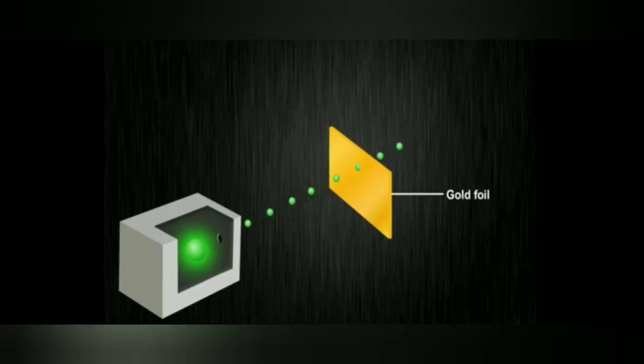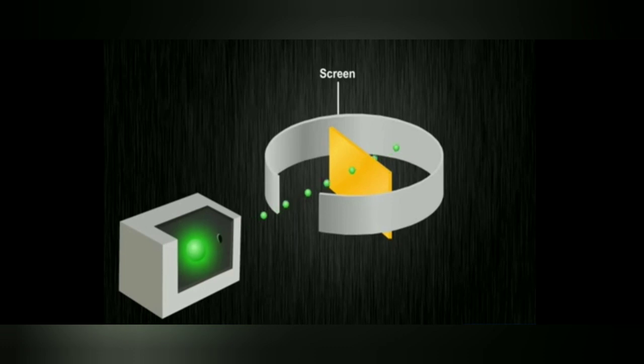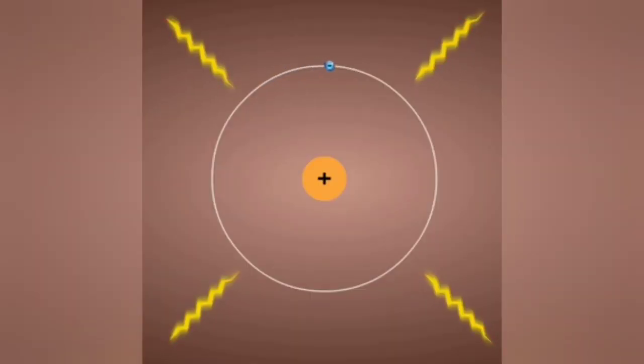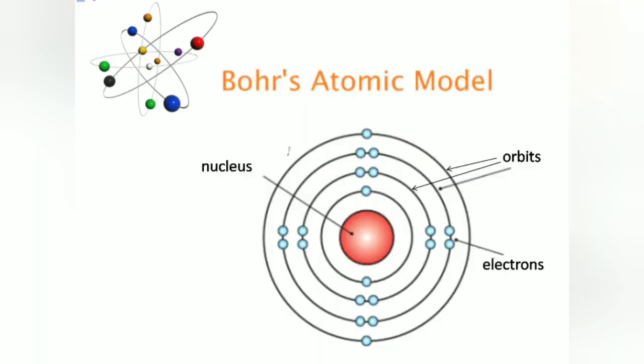In the previous video, we studied about Rutherford's experiment which led to the discovery of nucleus. We also studied about a limitation due to which Rutherford's model of atom was rejected. Then a scientist, Niels Bohr, proposed a model of atom by explaining the limitation of Rutherford's model.